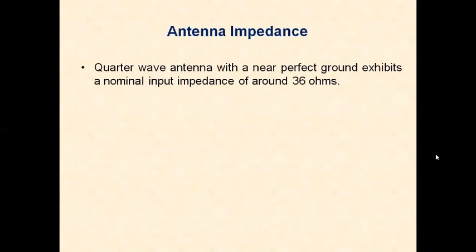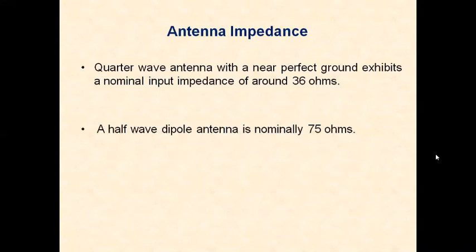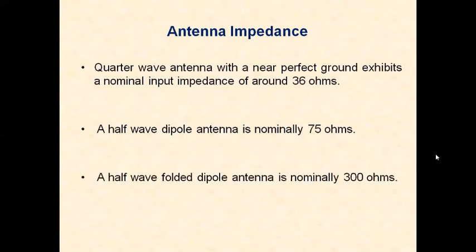A quarter wave antenna with a near perfect ground exhibits a nominal input resistance of around 36 ohms. For a half wave dipole, the nominal antenna impedance is 75 ohms. A half wave folded dipole, when the antenna is folded, offers an impedance of 300 ohms.